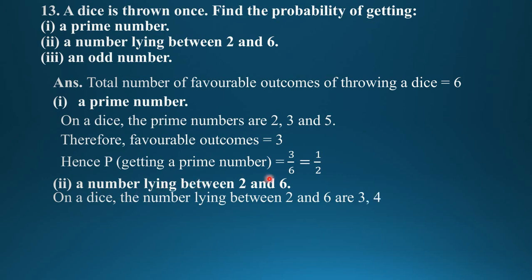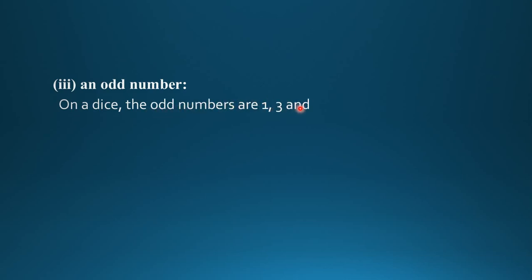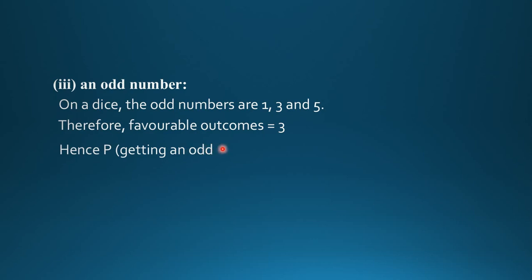Second, a number lying between 2 and 6. On a die, the numbers lying between 2 and 6 are 3, 4, 5. Therefore, the favorable outcomes are 3, and the probability of getting a number lying between 2 and 6 is 3 upon 6, which is 1 upon 2. Third, an odd number. We know that on a dice, the odd numbers are 1, 3 and 5. Therefore, the favorable outcomes for our event are 3, hence the probability of getting an odd number is 3 upon 6, which is 1 upon 2. Clear?